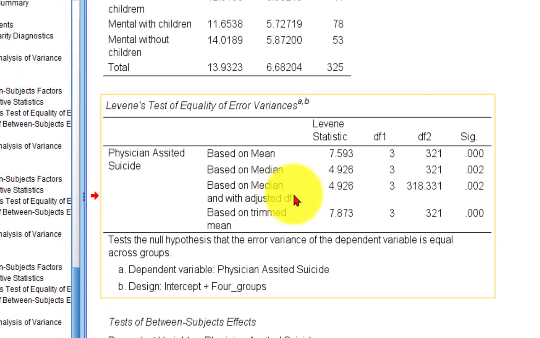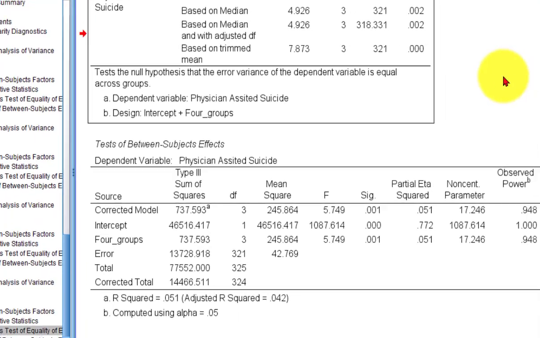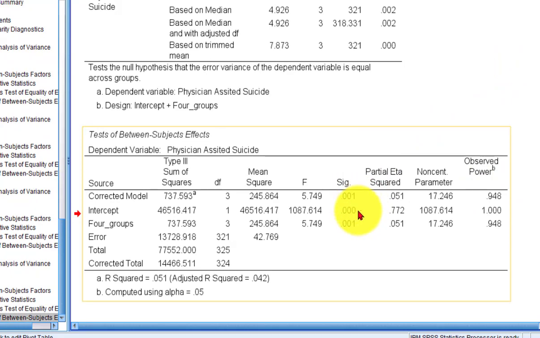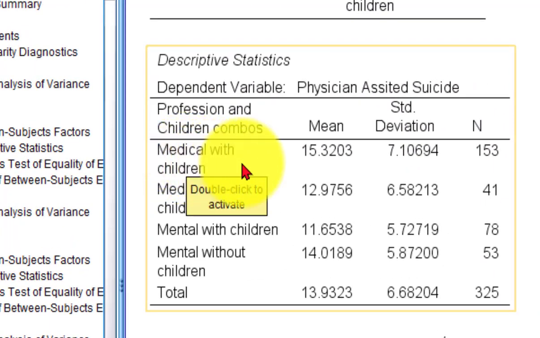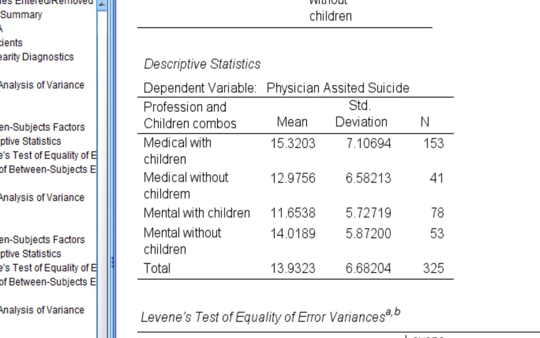Now we do have a problem here. The pause did violate the assumption of homogeneity of variance, but again, the ANOVA is a robust test. We're just going to keep pushing on. And power was good. There was a significant difference in the pause scores, no question about it. So again, the medical with kids had the highest pause scores, significantly higher, and the mental with kids had significantly lower. So that does agree with the 2x2 ANOVAs.